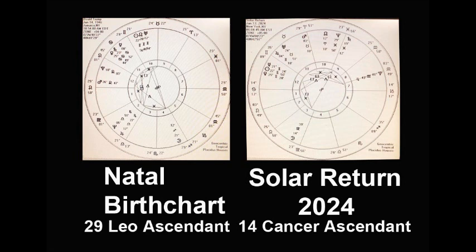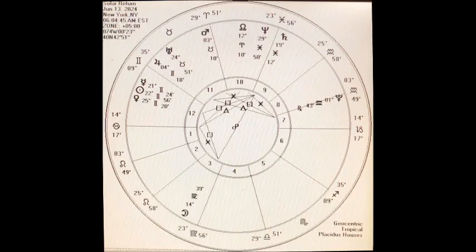But this is a solar return chart. And that's why I said earlier I have a video on how to read a solar return chart. And solar return charts are for 1 year. And I think it's always good to see what you're up against or what you're going to be dealing with the following year. Okay, that's it for now.